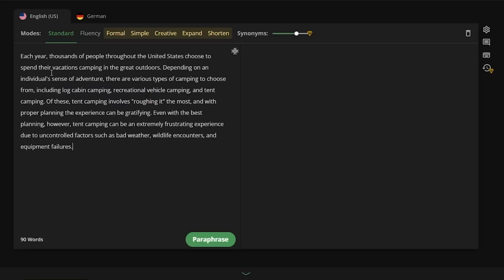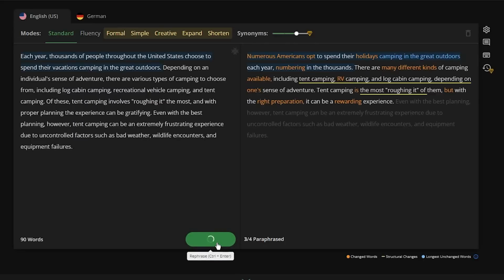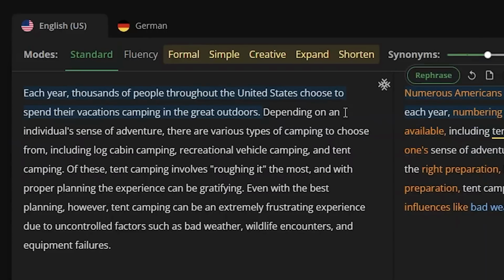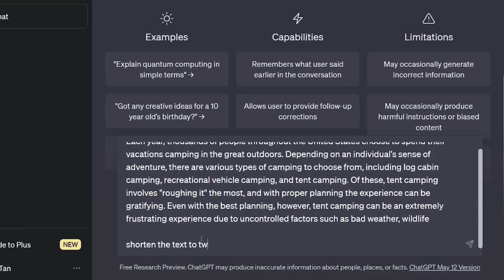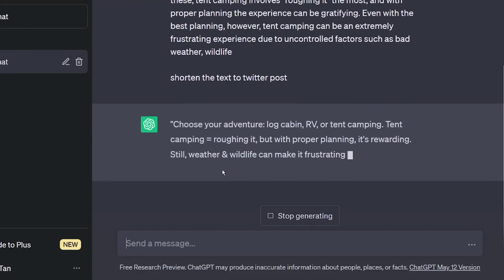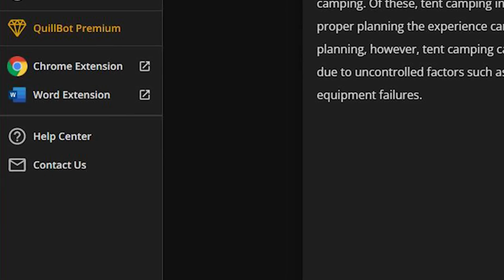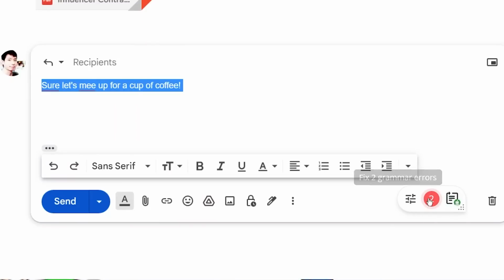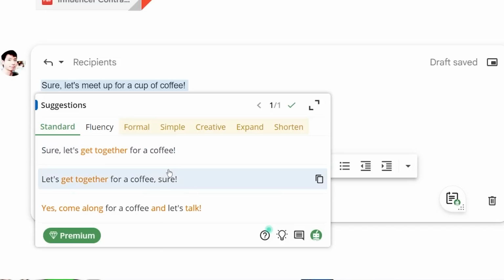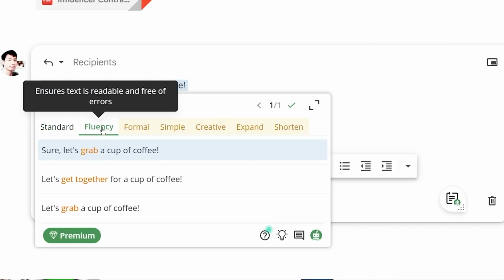Next, QuillBot is a paraphraser tool that helps you convert your text to the style that you want. For example, I can just paste this sentence in to ask QuillBot to rewrite it. There are other modes too, like formal, simple, creative, and so on. But all those would require you to pay money to use them. Though, you don't really have to pay, because you can already do the same thing in ChatGPT. Besides that, QuillBot also has a Chrome extension and a Word extension, which you can install and use to generate a quick reply, check your grammar errors, fix your spelling mistakes, and so much more.